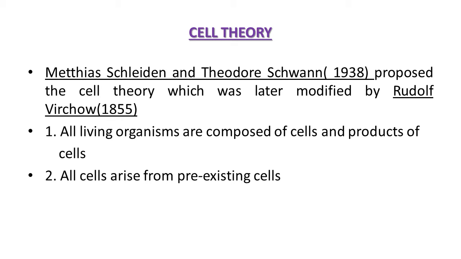Cell theory. In 1838, the scientists Schleiden and Schwann examined a large number of plants and observed that all plants are composed of different kinds of cells which form the tissues of a plant.